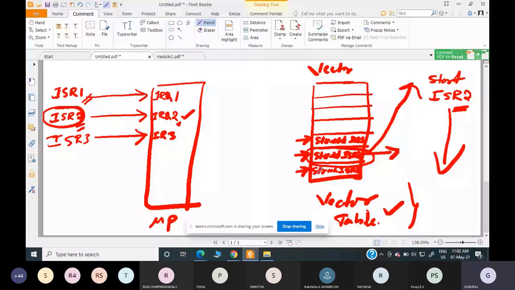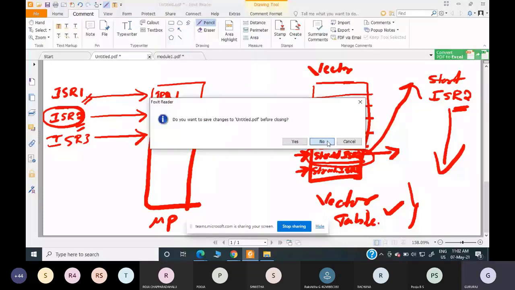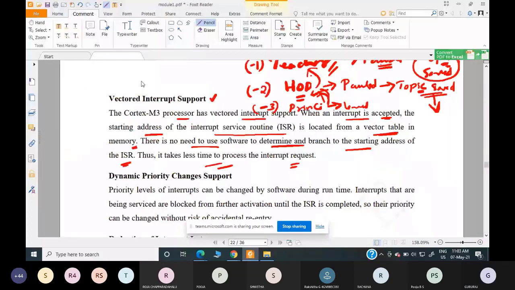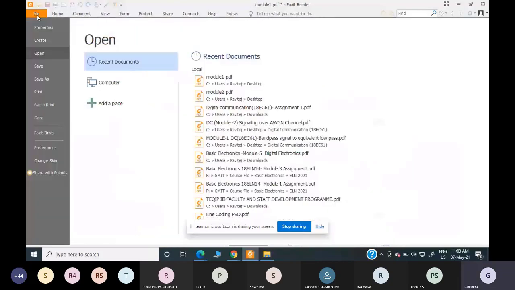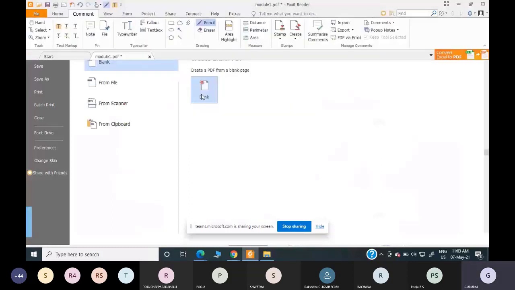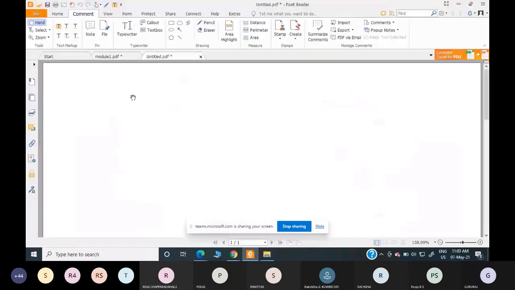So this is the second feature that NVIC provides. Next, we'll come to the third feature that NVIC supports, which is dynamic priority changes. It will support dynamic priority changes. What do you mean by dynamic priority changes? I'll give an example for that also, taking the previous example that we just discussed.